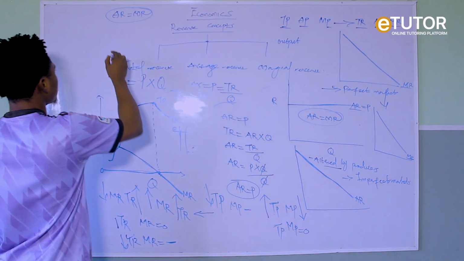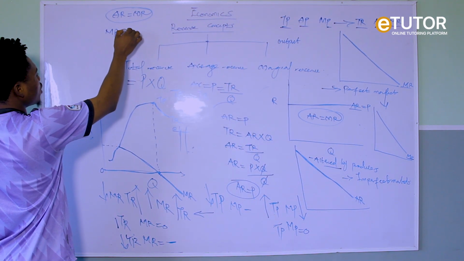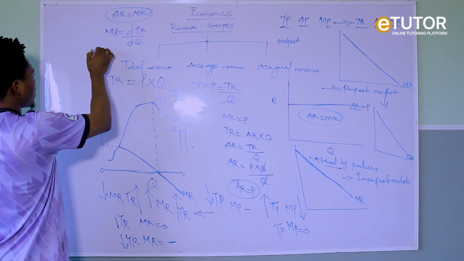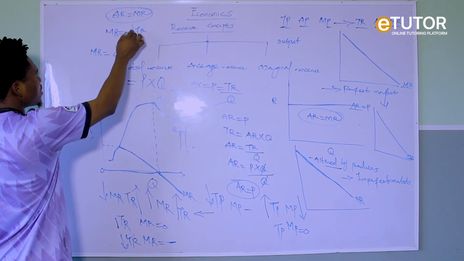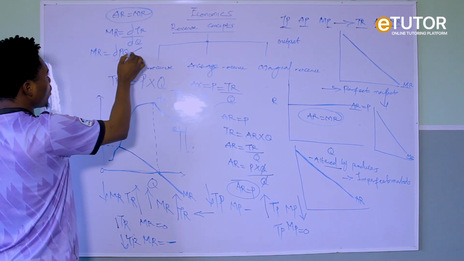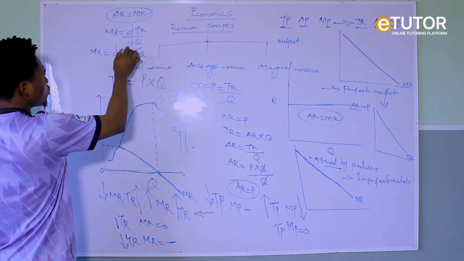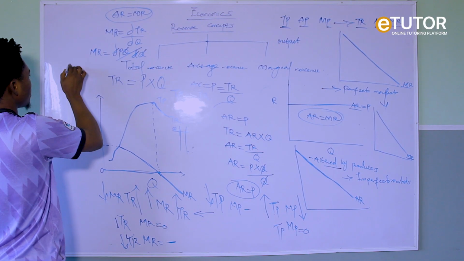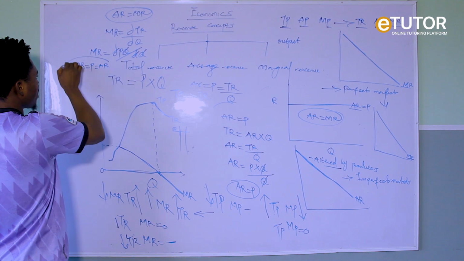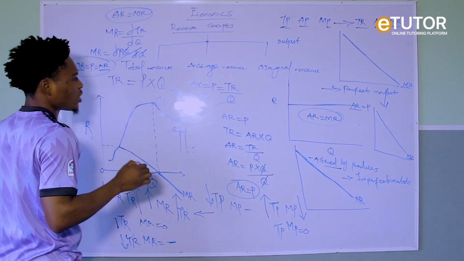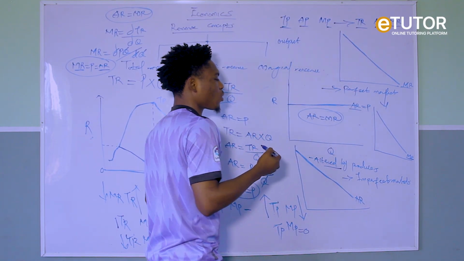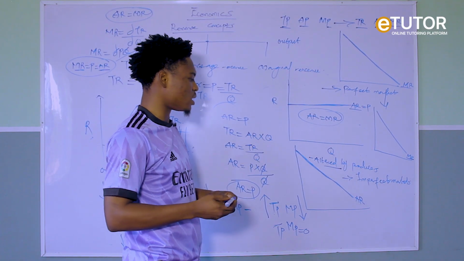How? Now, if I say your marginal revenue is your changes in TR over changes in quantity. So your marginal revenue is our changes in TR. What is TR? Price times quantity. So price times quantity over changes in Q, right? So if this cancels this, MR equals price. And what is your price? Your price is also the same as your AR. So your marginal revenue is also the same as your price, only in this condition, when you have your graph, that is your average revenue curve, as a parallel line to the quantity axis.